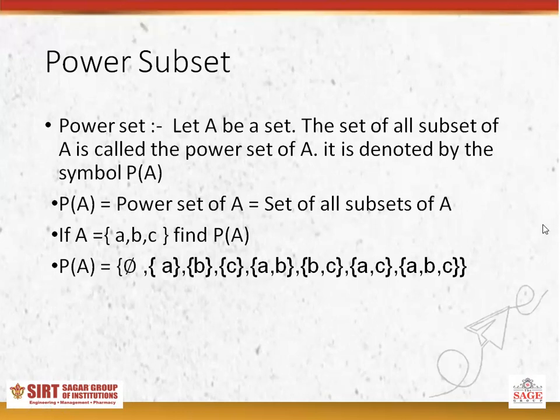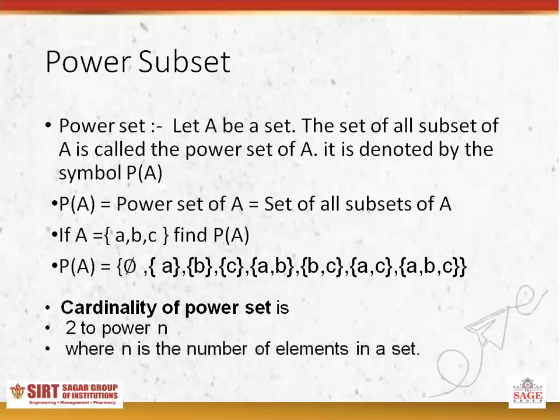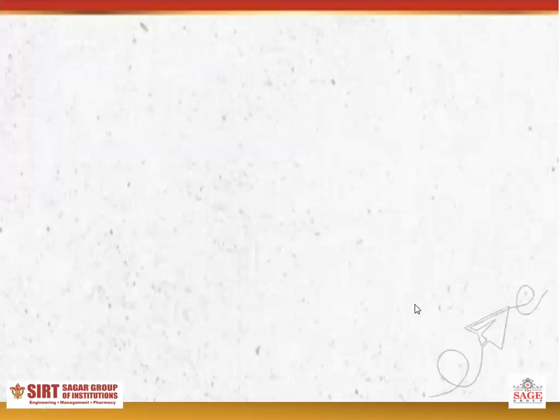And how many elements will there be inside the power set, how will we find that out? What is the cardinality of the power set? The cardinality of the power set is 2 to the power n, where n is the total number of elements in a set. So here how many elements are there in your set A? 3 elements. So how many elements are in the power set? 2 to the power 3, that is 8 elements belong to this power set.